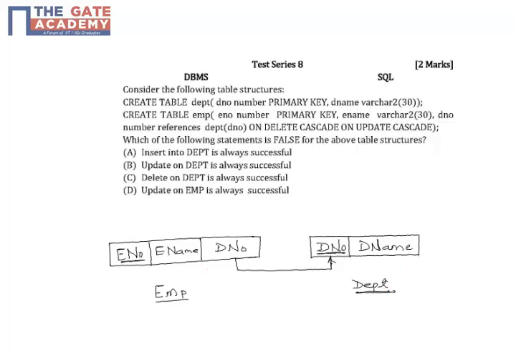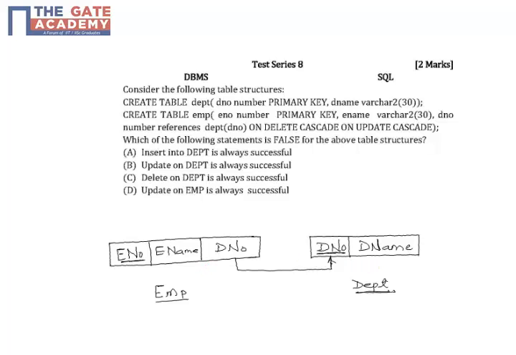Now let us look at the options. The first option is insert into department is always successful. This is true because we can insert a record in table department without affecting the employee table.